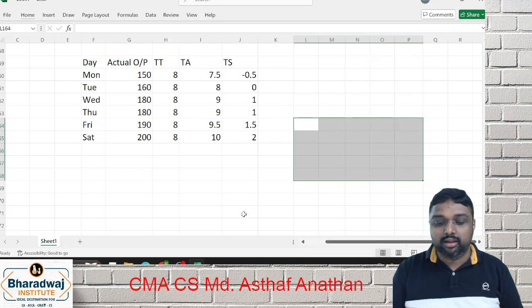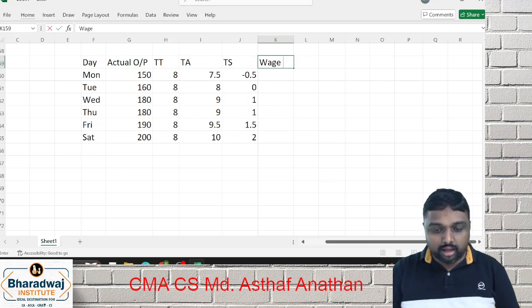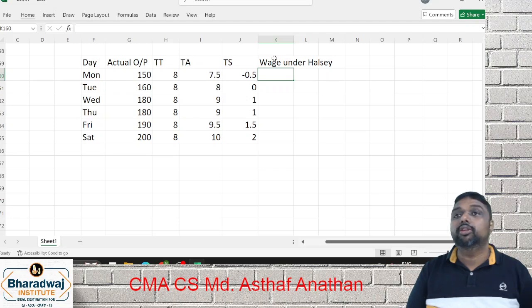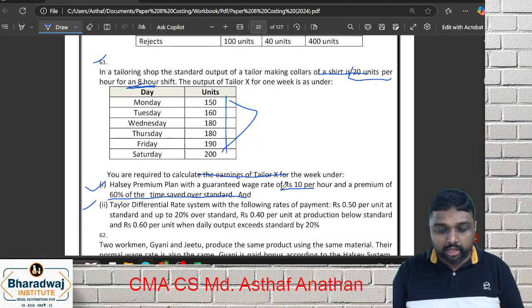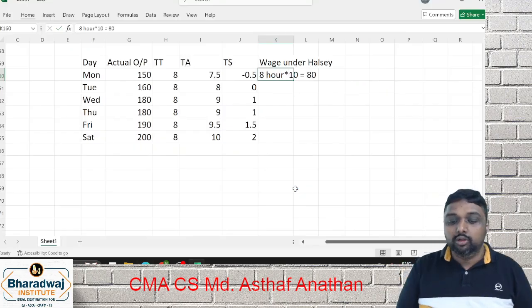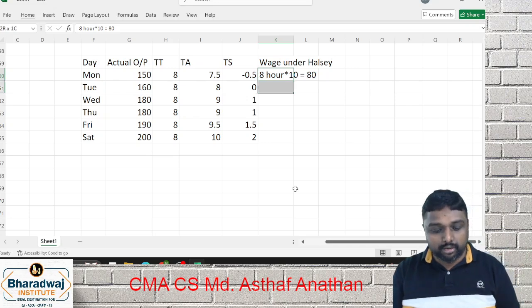So you have to find out your wage under Halsey. Wage under Halsey, my dear friends, you will get time taken into time rate only. You worked how many hours? 8 hours. For each 1 hour, they said 10 rupees. You will get only 80, though your minus is coming, nothing. You are lucky. You are efficient. You will get the minimum amount.